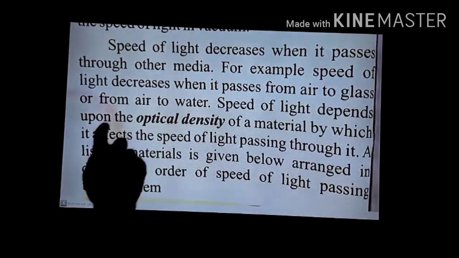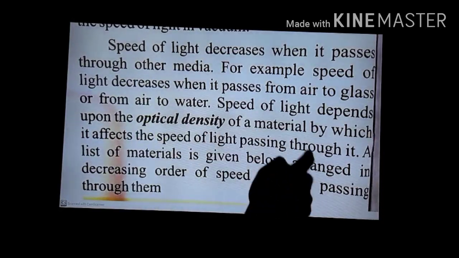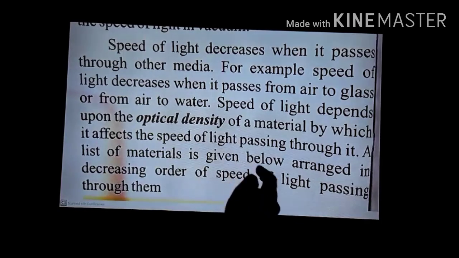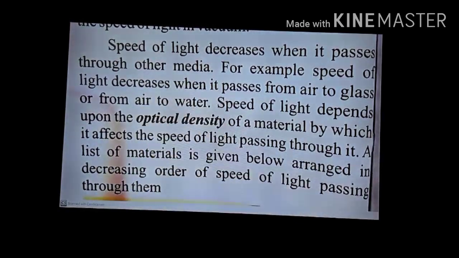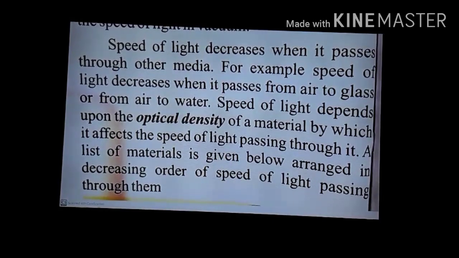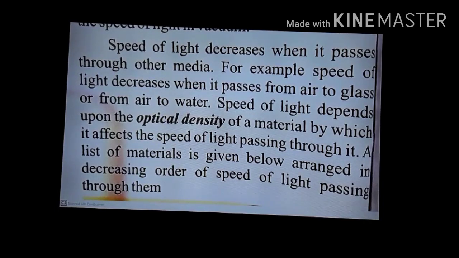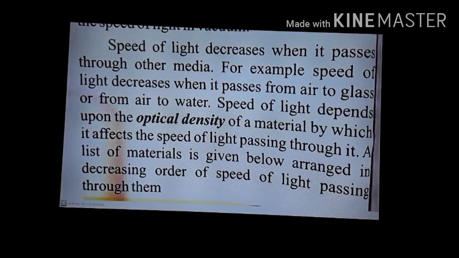So the speed of light depends upon the optical density of a material, which affects the speed of light passing through it. Here you can see water and glass are both optically denser, and that is why the speed of light decreases when it enters from a rarer to a denser medium. A list of the materials is given below. You can see from the book also a list is given according to the speed of light in different materials. When light enters different materials, its speed changes, its speed decreases, and a list is given in your book also.